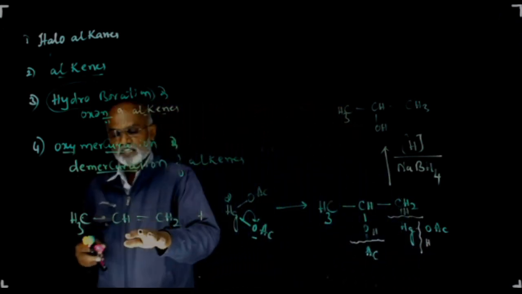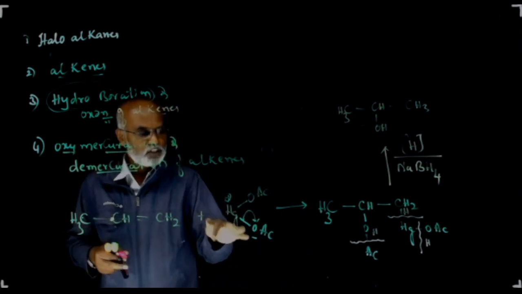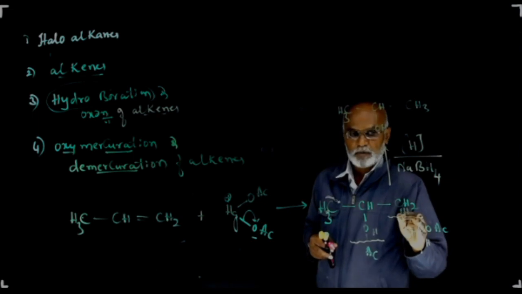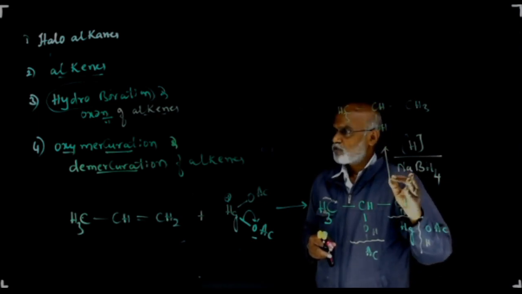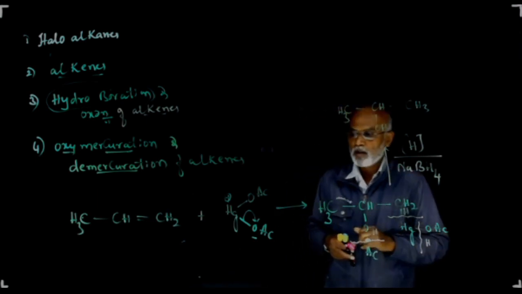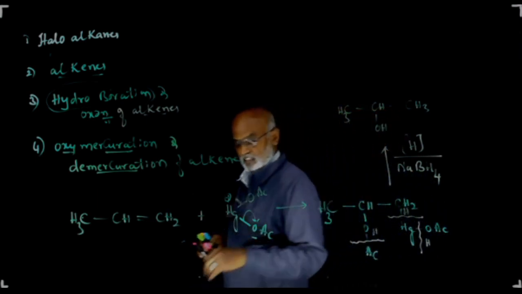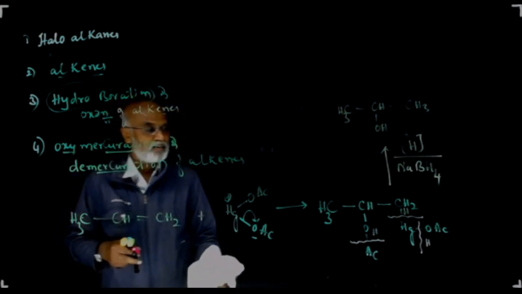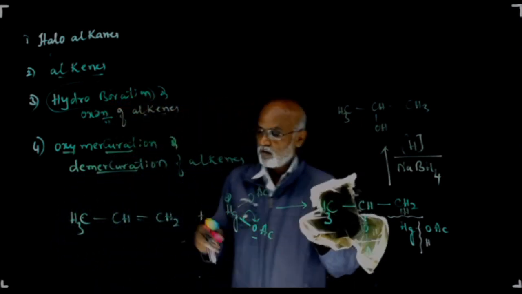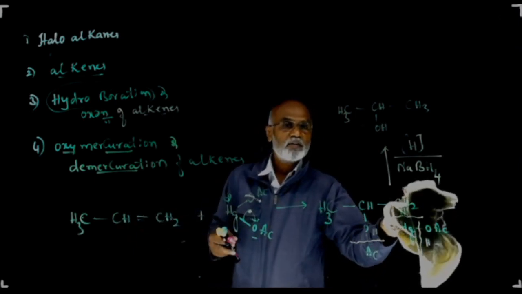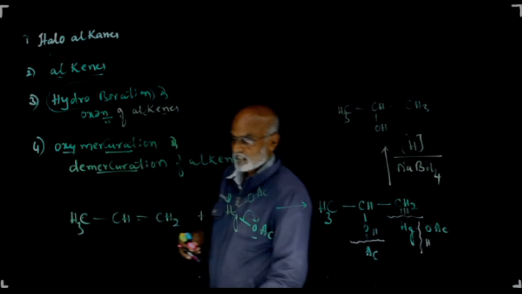So alkenes when made to react with mercuric acetate, you will get an addition product where the addition of oxygen and mercury takes place, which upon reduction by using sodium borohydride as a reducing agent, you will get the corresponding alcohol. This reaction is called oxymercuration and demercuration. Oxymercuration and demercuration of alkenes gives corresponding alcohols. I hope you are following. Let me repeat once again.